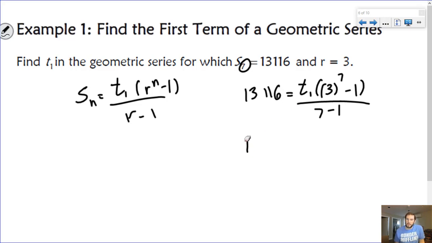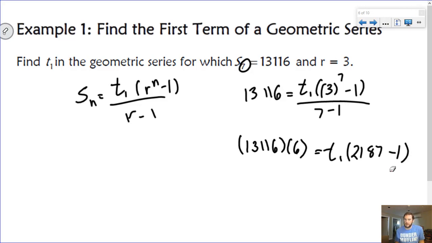So if I take my 13,116 and multiply it by 6, to get this to the other side, it's equal to term 1 times 3 to the power 7, which is 2187, minus 1.